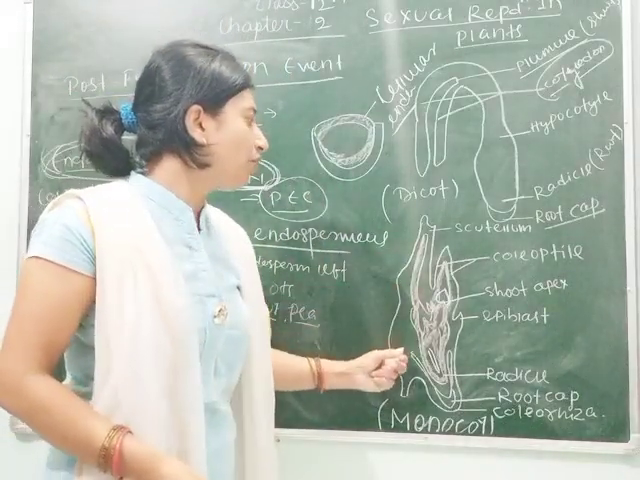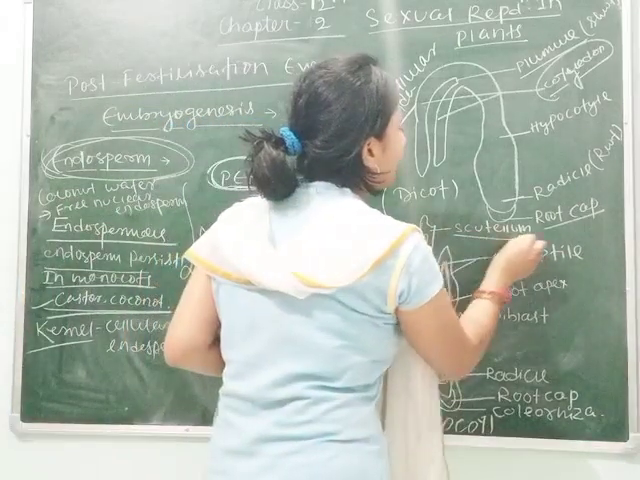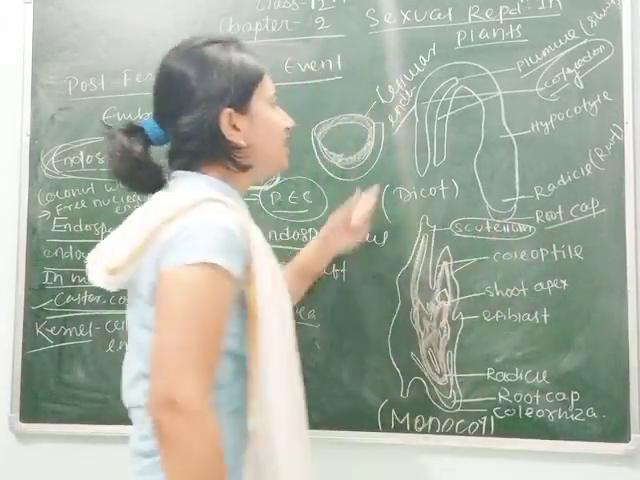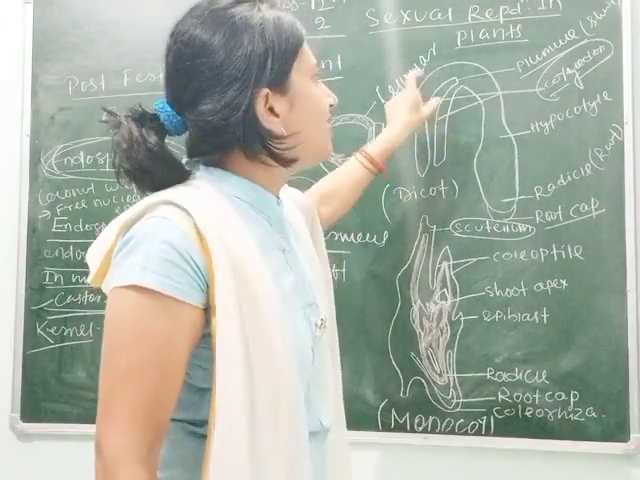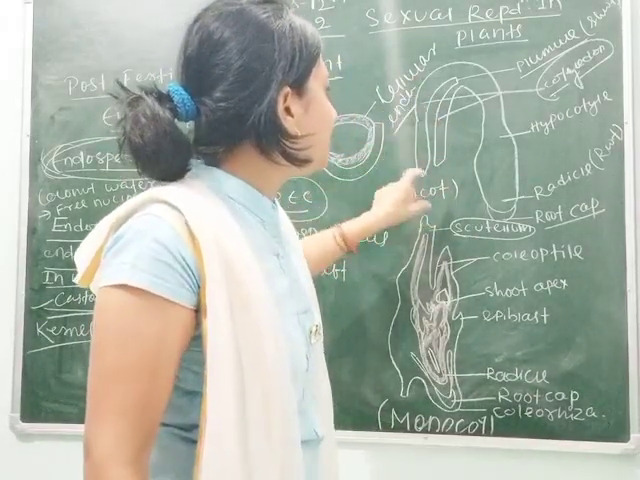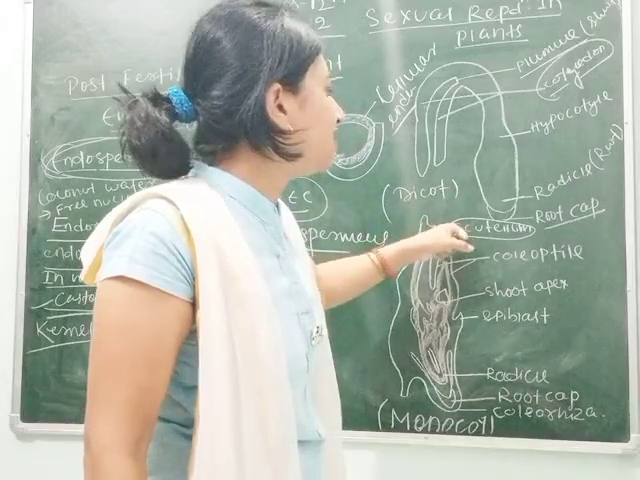And this represents the monocot seed. Here is the scutellum. Scutellum represents the cotyledon. That means in the dicot embryo we say this is the cotyledon, whereas in the monocot we say scutellum.